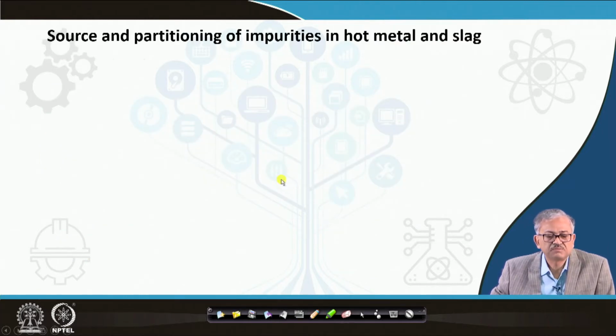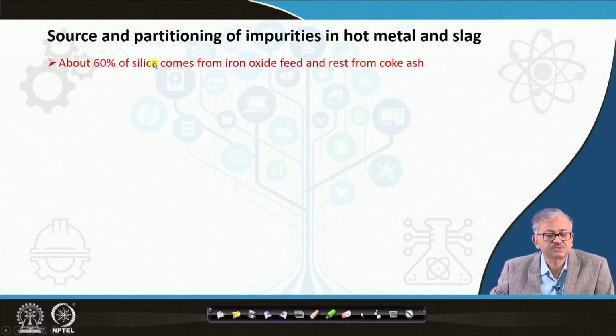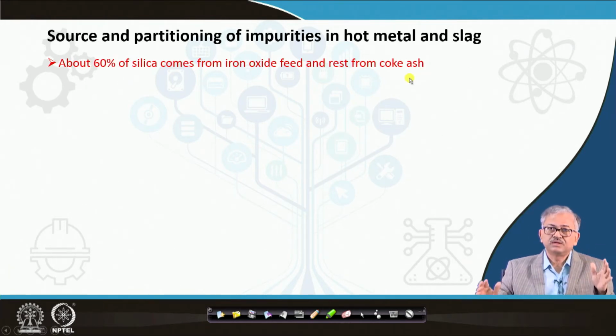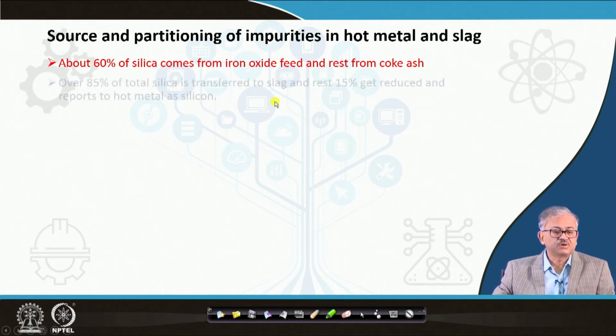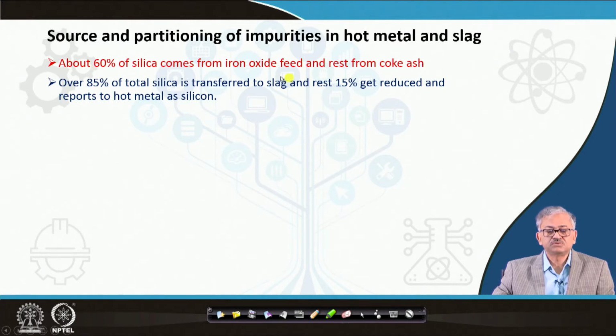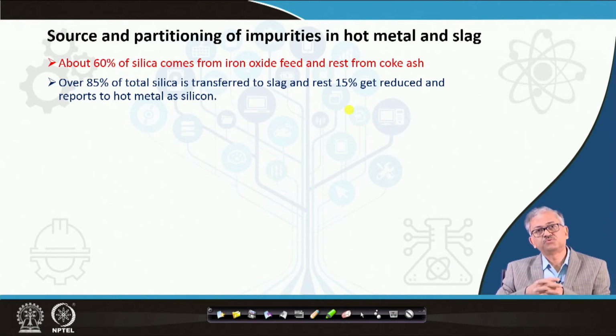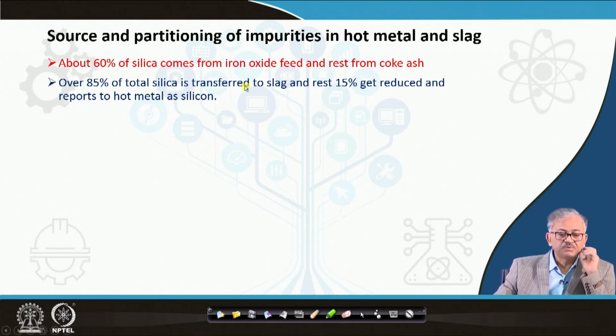Now the source and partitioning of the impurities. About 60% of silica in our hot metal comes from the iron ore feed, and the rest, 40%, from the coke ash. So coke ash is also quite responsible for the silicon in hot metal. Over 85% of the total silica is transferred to the slag, and 15% gets reduced and reports to the hot metal. So we are able to take out 85%, but still 15% comes into the hot metal, and that is responsible for the silicon.